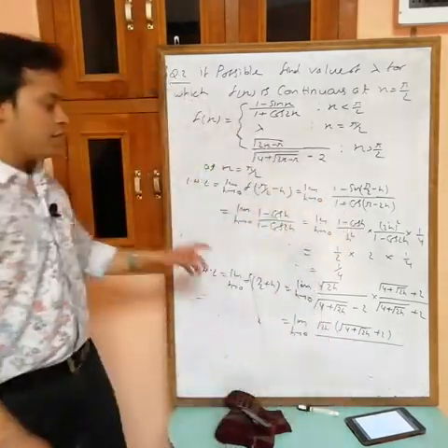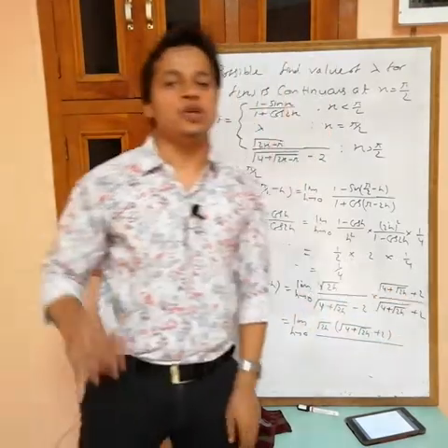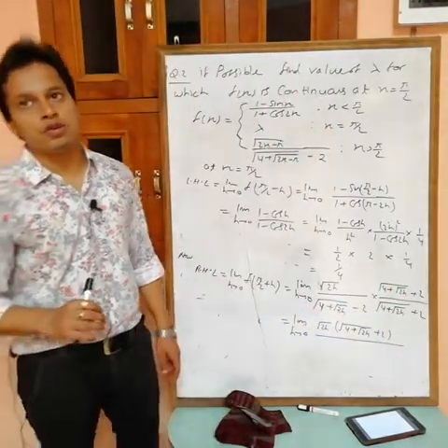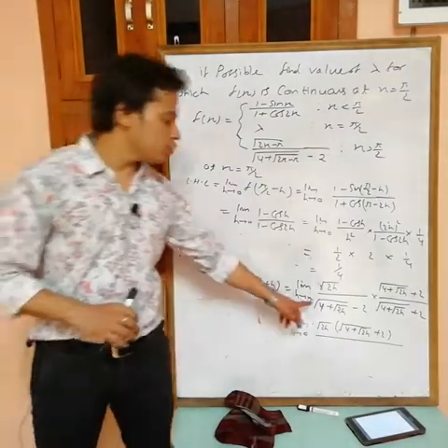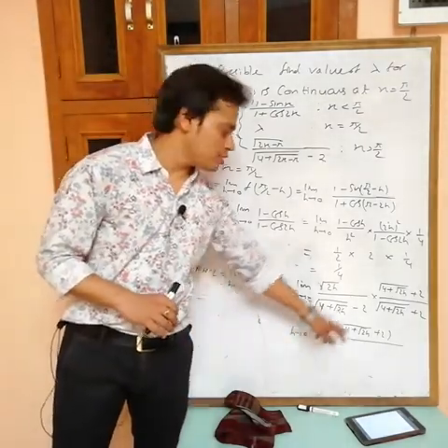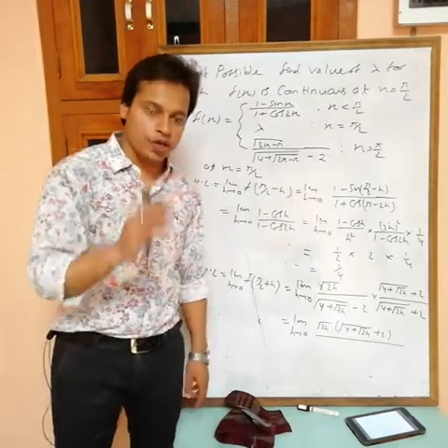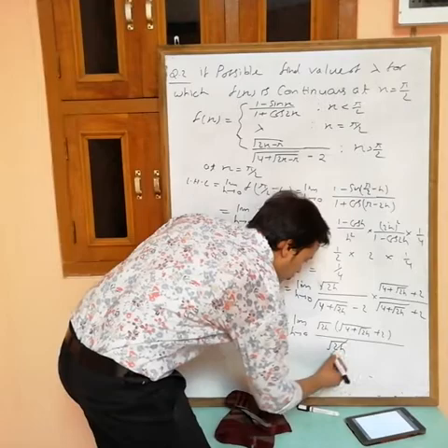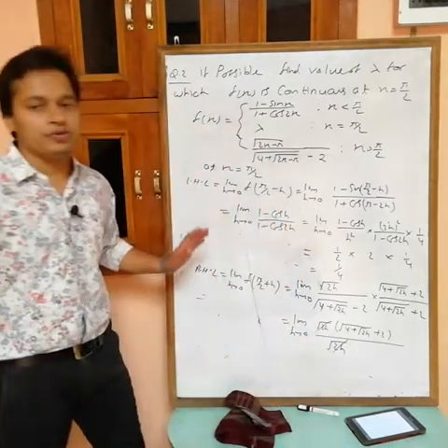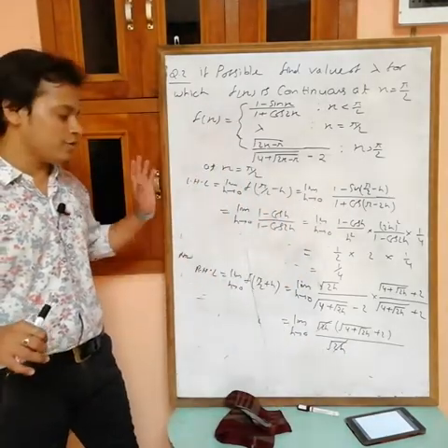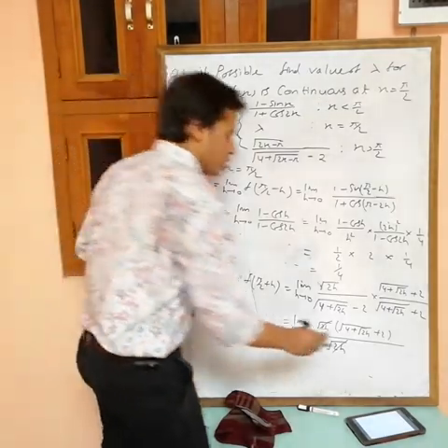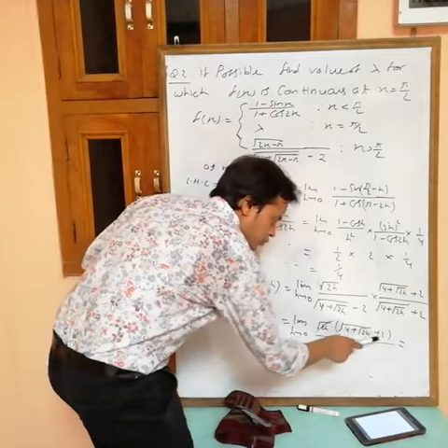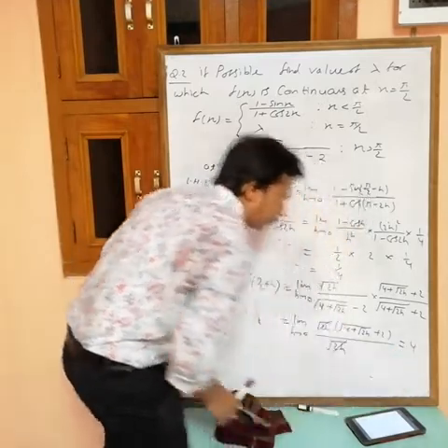Now the denominator is a minus b, a plus b, a square minus b square. A square is 4 plus root 2h, b square is 4. 4 cancels out. At the end, what will you get? You will get only root 2h. Root 2h cancels out. Now there is no 0 by 0 form. Put h equals to 0. If you put h equals to 0, then what are we getting? This is 0. Root 4 is 2 plus 2, 4.